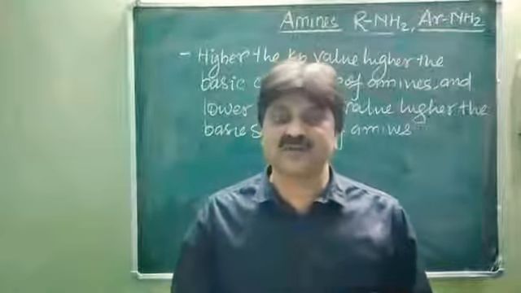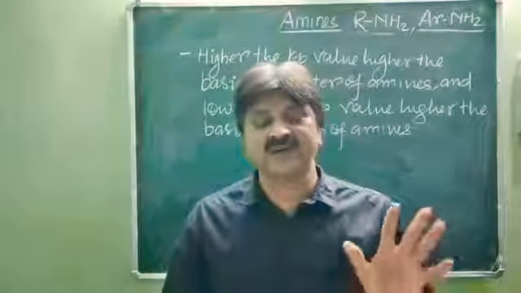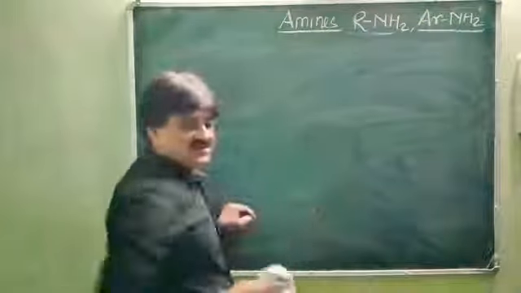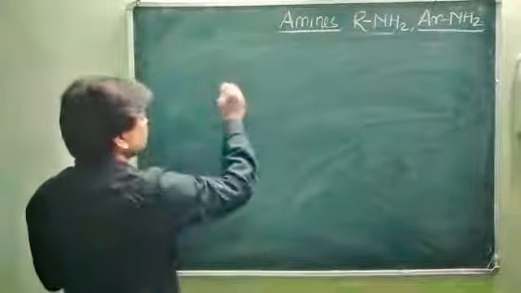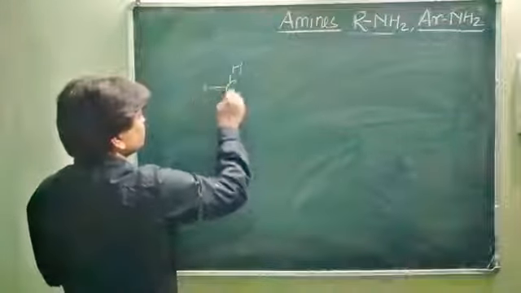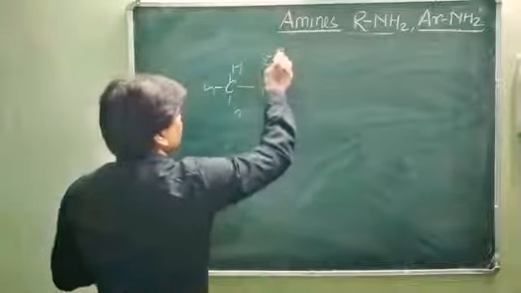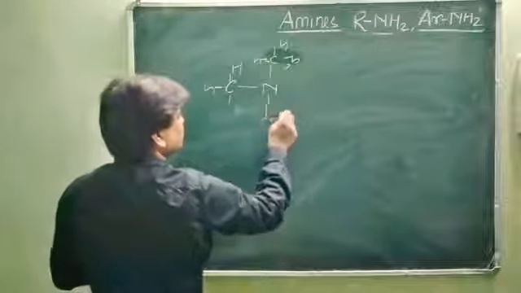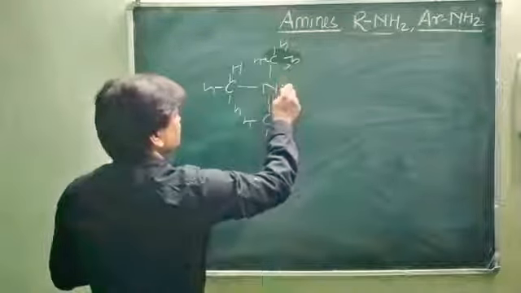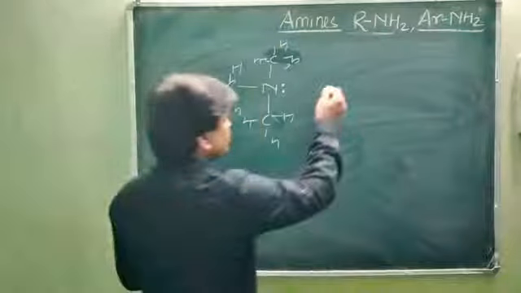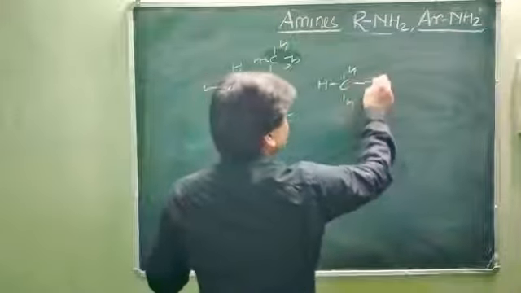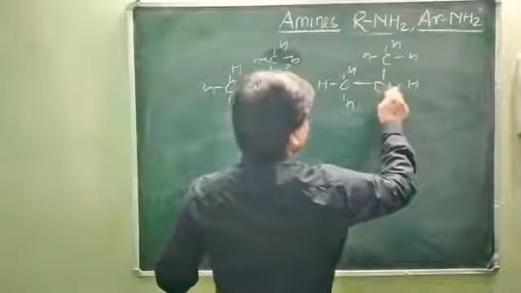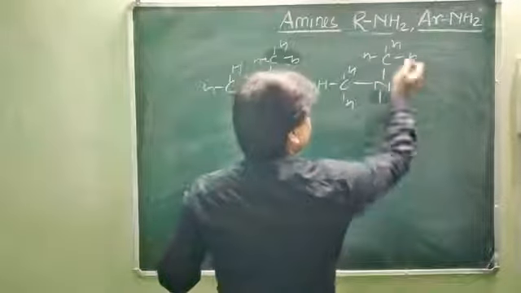For simplicity, we are discussing the primary, secondary and tertiary amines in the case of methyl. In the case of methylamines, you will see here, this is the tertiary amine, with CH3, CH3 and CH3, and this is the lone pair of electrons. In the case of secondary amine, CH3, CH3 and H, and this is the lone pair of electrons.